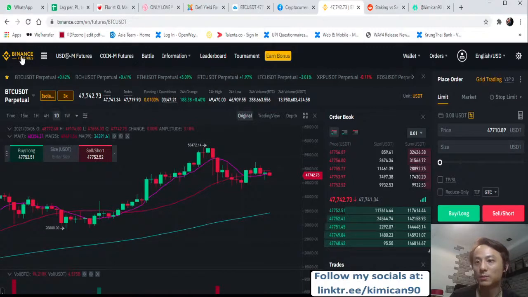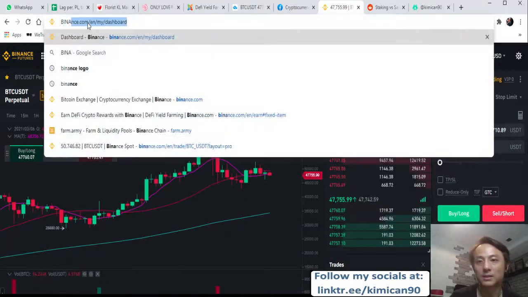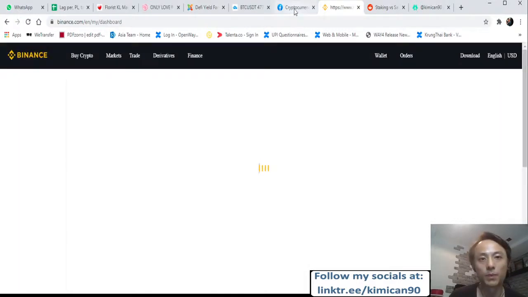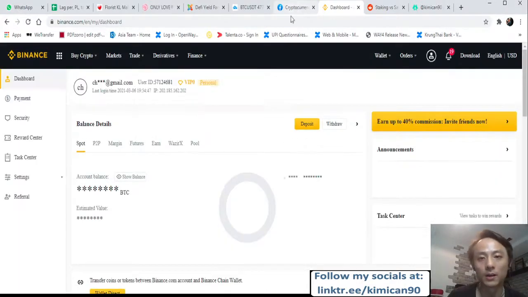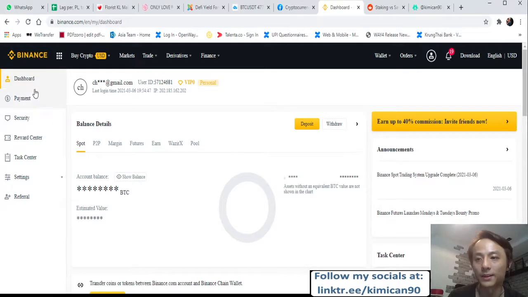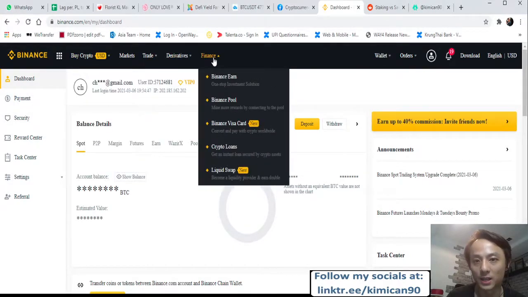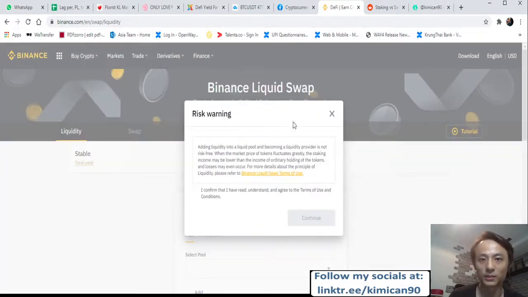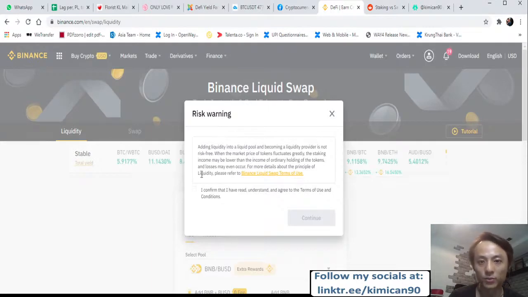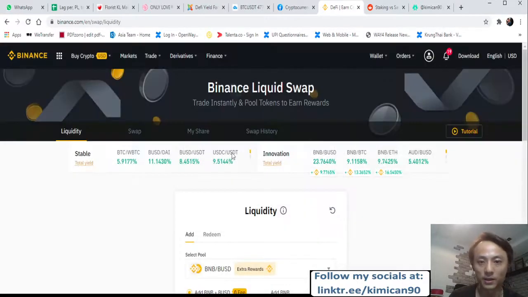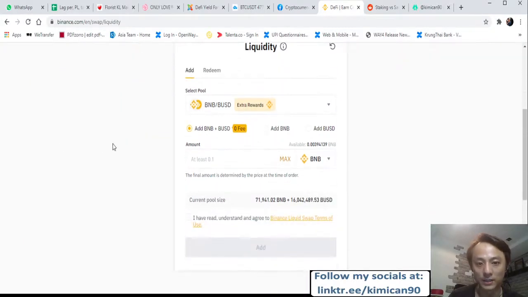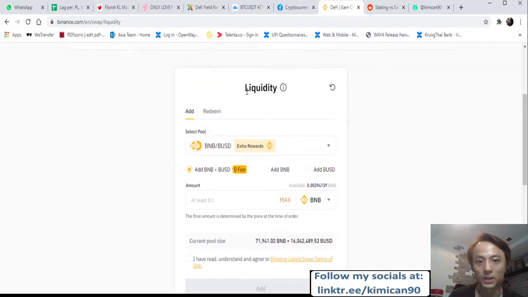LiquidSwap is basically something similar to staking, but it is another word for it. It's something like liquidity farming. That is another, easier way to put it. So it is basically LiquidSwap. There is risk as well. You can lose money here, for example. Okay, so let me just show you an example. Okay, so this is a liquidity swap.